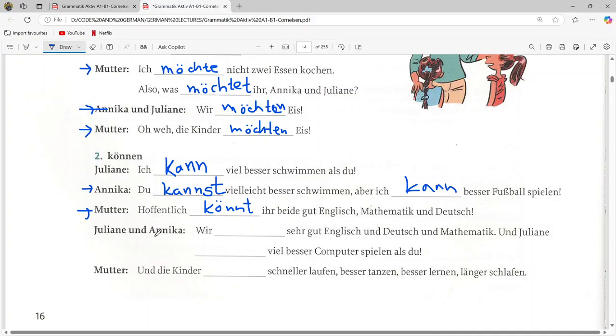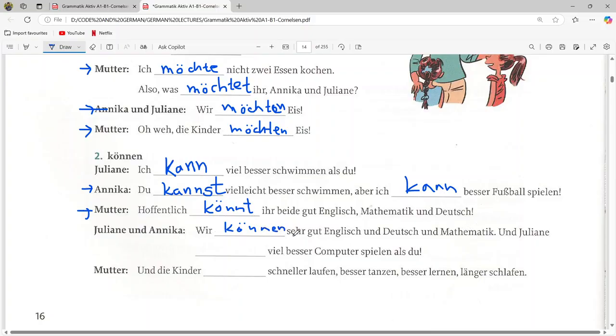Now Julian and Annika both are saying that we are, then this können will be the same. So we können sehr gut Englisch und Deutsch und Mathematik.